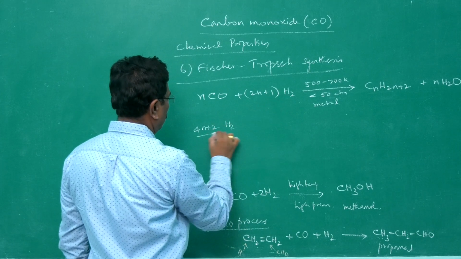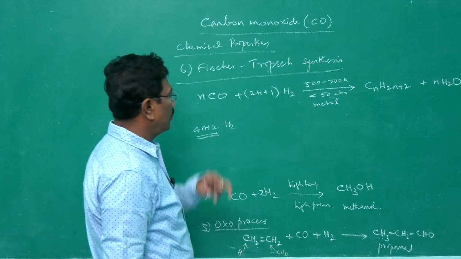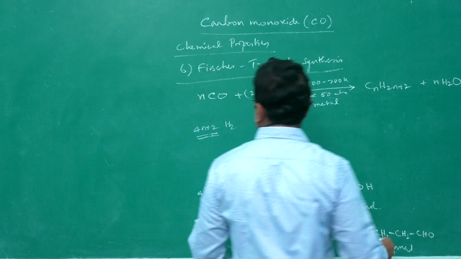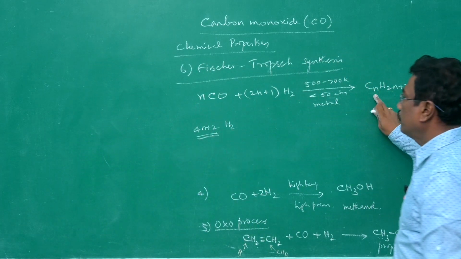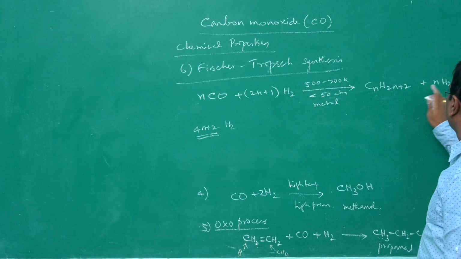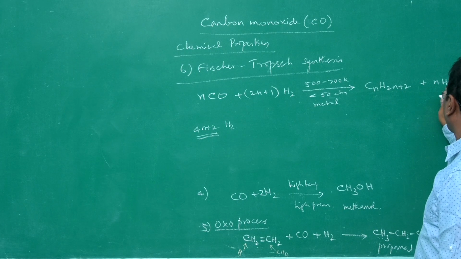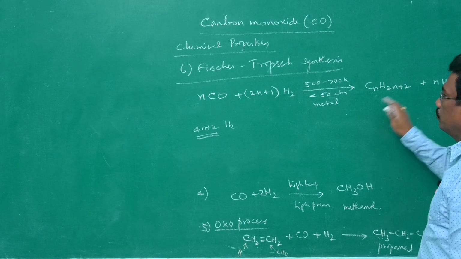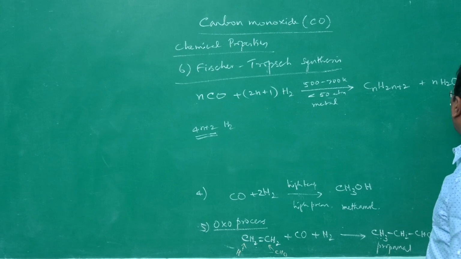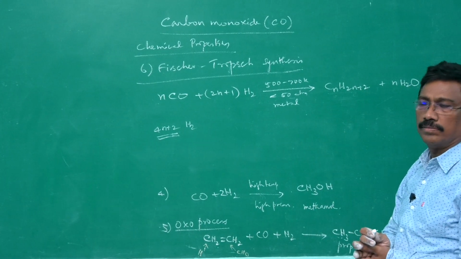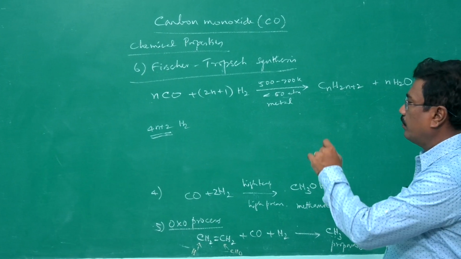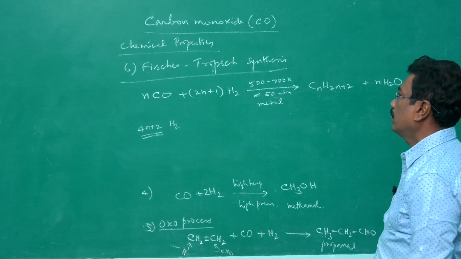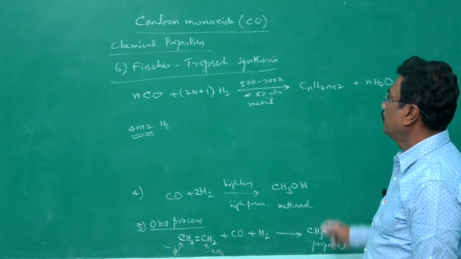In the product side, we have carbon n, hydrogen here 2n, here 2n, so 4n plus 2 hydrogen, oxygen n, balanced equation. So when n moles of carbon monoxide react with 2n plus 1 moles of hydrogen, we get